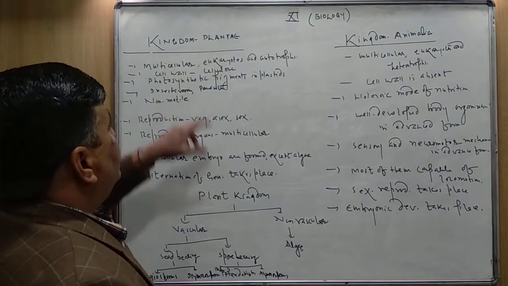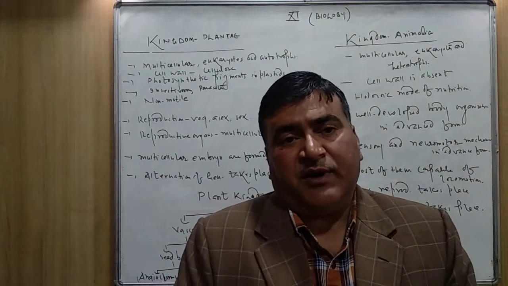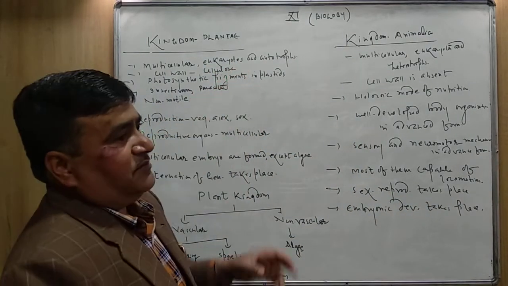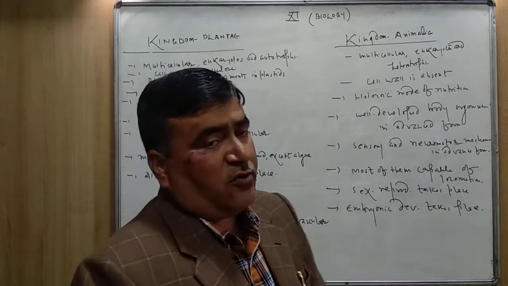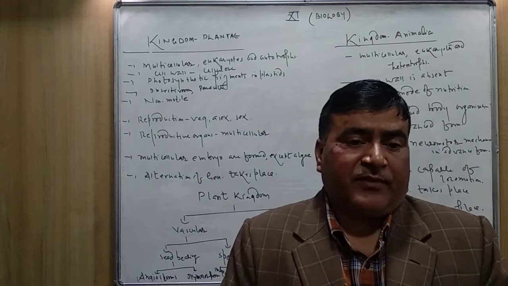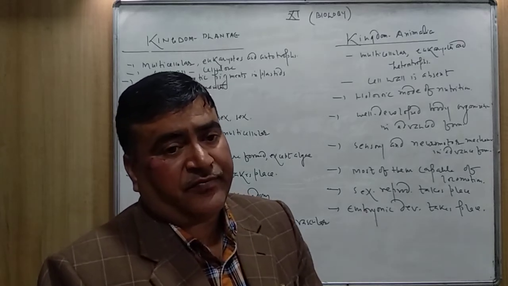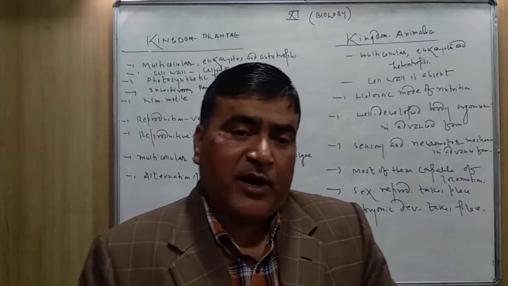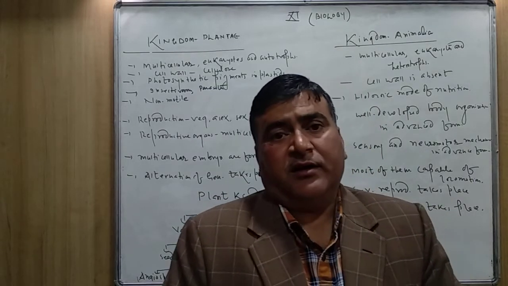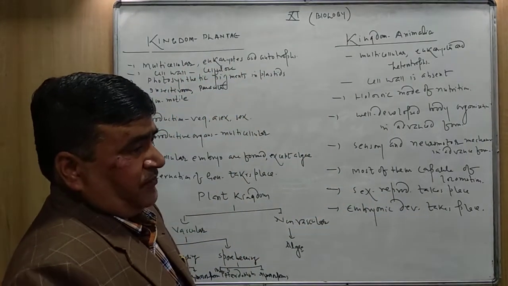So Kingdom Plantae includes multicellular and eukaryotic organisms, and they are autotrophs in nature. All the plants are multicellular, and the nature of the cell is eukaryotic, and the mode of nutrition is autotrophic. Means this kingdom includes multicellular eukaryotes and autotrophs.